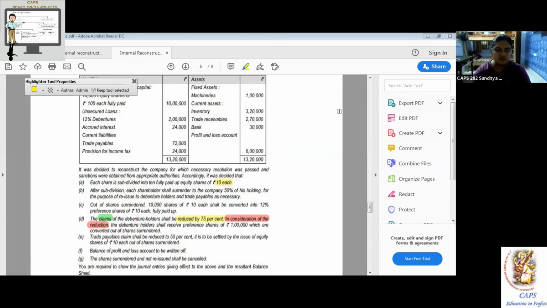Then, whenever debentures are involved, assets are involved, anything other than shares is involved, which account do you have to open? Capital reduction account. That's what I said in the theory yesterday. Anything other than the share, capital reduction account. Close your eyes and write it. So debentures account debit, accrued interest account debit, to capital reduction account 1,68,000.